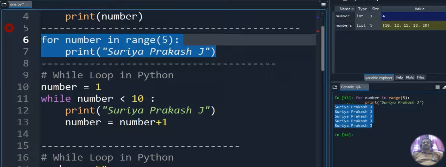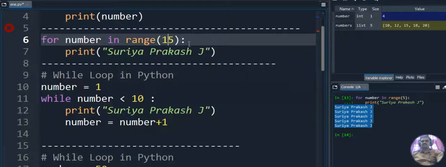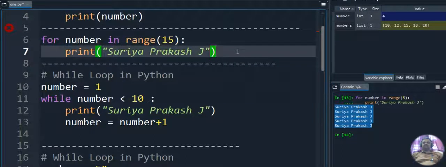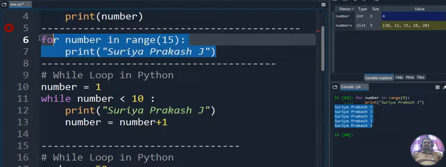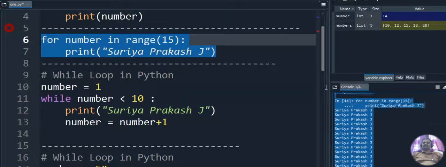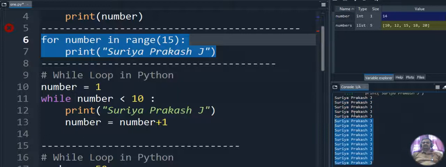So if you give the range as 15, what happens? The number will start from 0 to 14, so 0 to 14 gives 15 values. Whatever range value you give, it will start from 0 to the previous number. The previous number here is 14. If you give 100, it will execute the code from 0 to 99. After changing to 15, I am executing the code again. You can see the output here. We will get the same statement 15 times. If we count, we get this output 15 times.